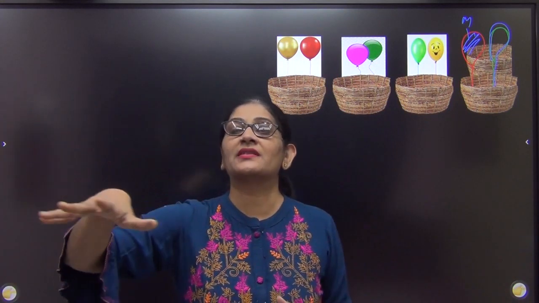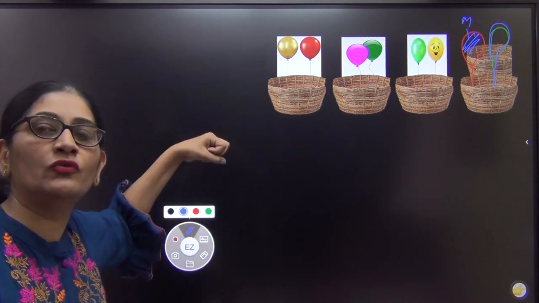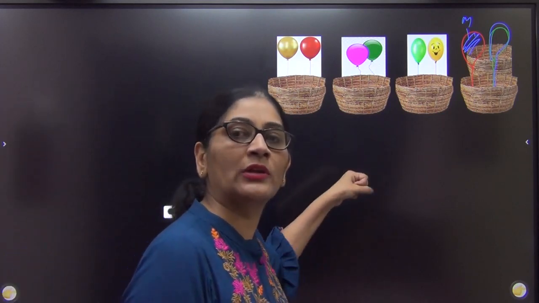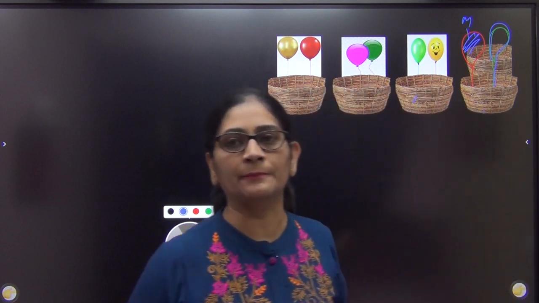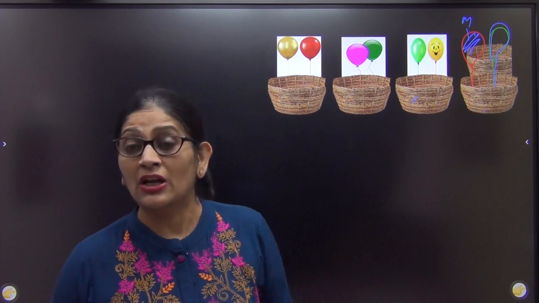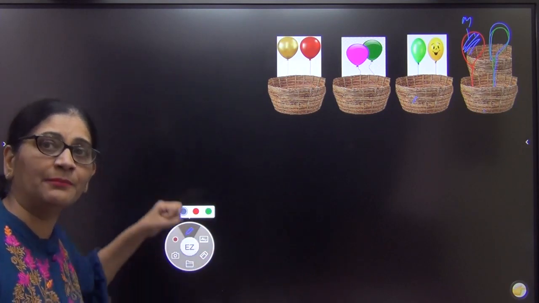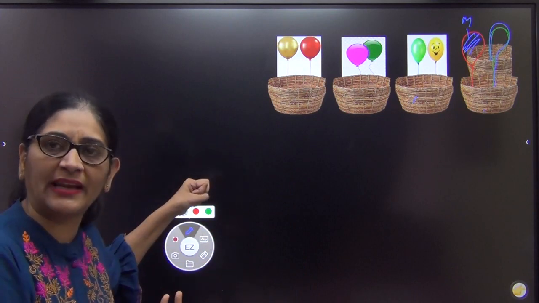Suppose you are 100 people in the class. आप लोग 100 लोग class में बैठे. I tell all of you, please get blindfolded. अपने आँख में एक पट्टी बांधो and please come and randomly, just pick one balloon from each box. Just one. इसमें से एक उठाना है, then इससे एक उठाना है, then इससे एक उठाना, and ये चौथे वाले से आपको एक बलून उठाना है. Randomly आपको एक उठाना है. Now I want to ask you, if 100 of you come and just pick up one balloon from each basket, just one balloon. I don't know which one I'm taking.